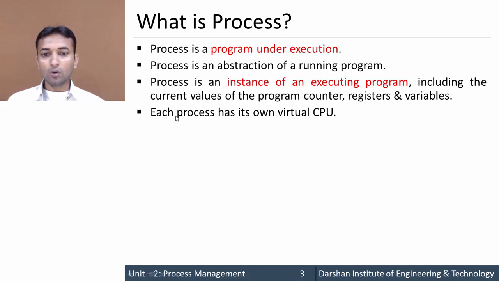Now each process has its own virtual CPU. What does it mean? It means that in every computer there is only one physical CPU, but it supports multiprogramming. That means execution of more than one program or more than one task at the same time. So whenever more than one process is executed in a computer, each process has its own virtual CPU. It creates more than one virtual CPU, and each virtual CPU is allocated to a process that will execute that process.